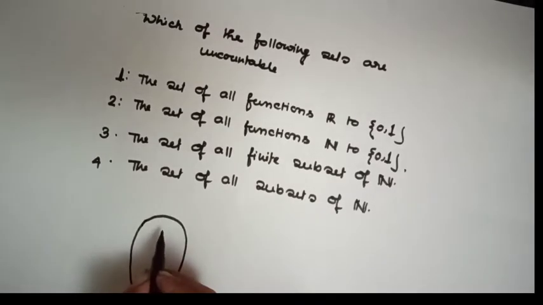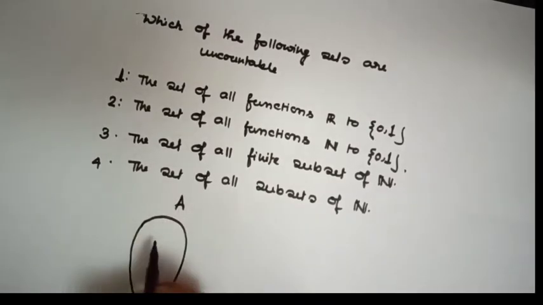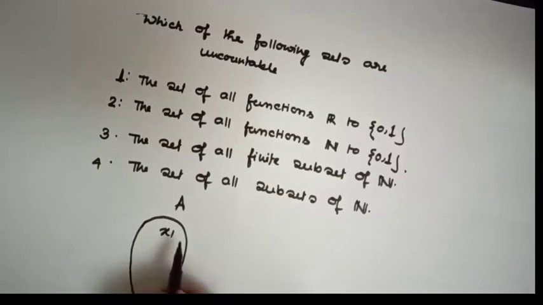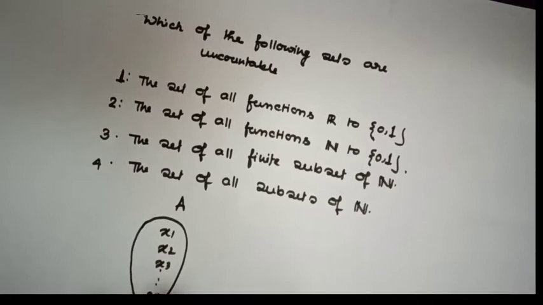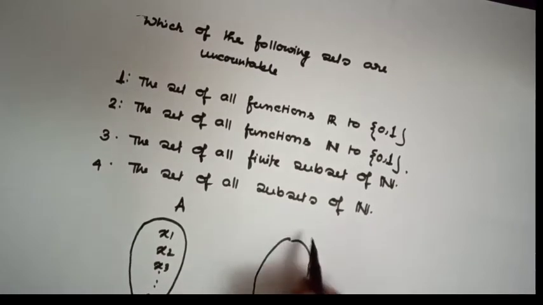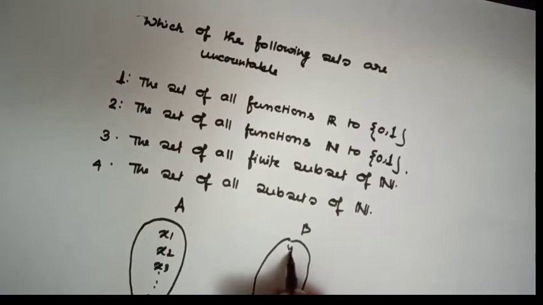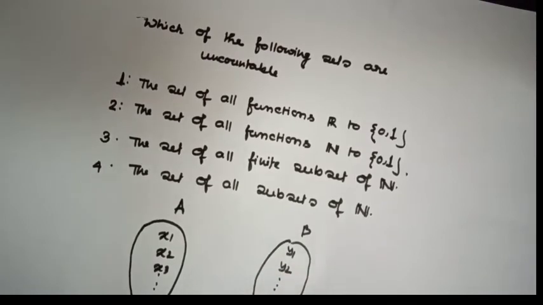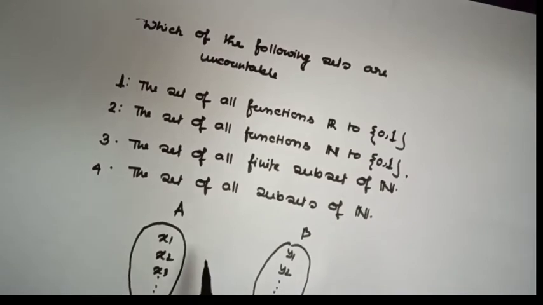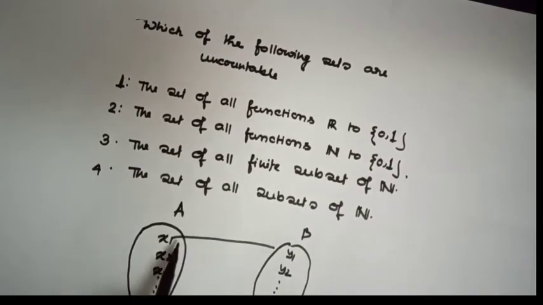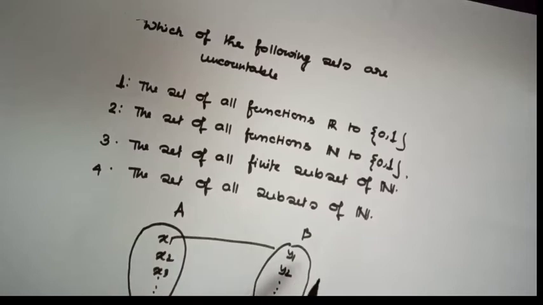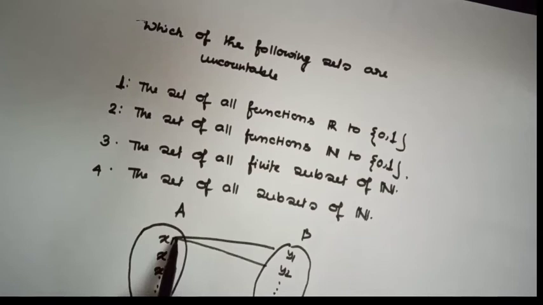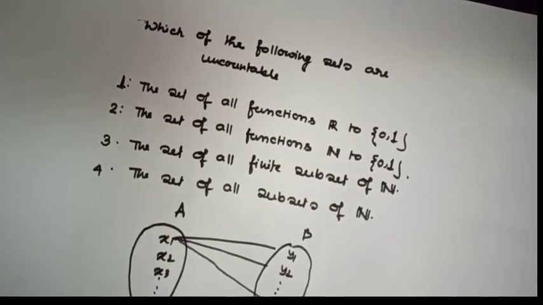At first, let A be the domain, and the domain has elements x1, x2, x3, ..., xm, and B be the codomain, and B has elements y1, y2, ..., yn. Then x1 can map to y1, also x1 can map to y2, also x1 can map to yn.